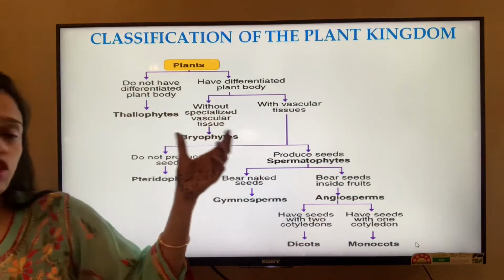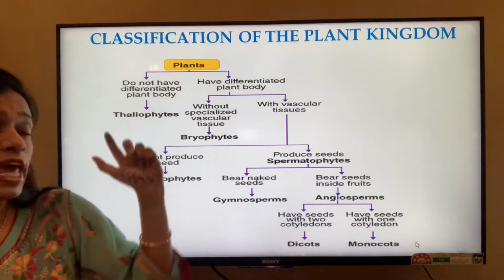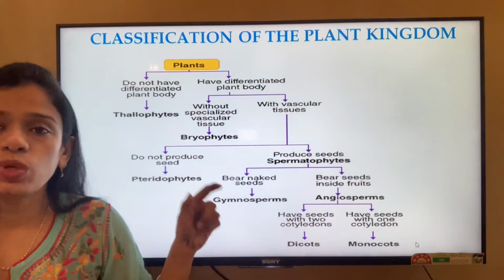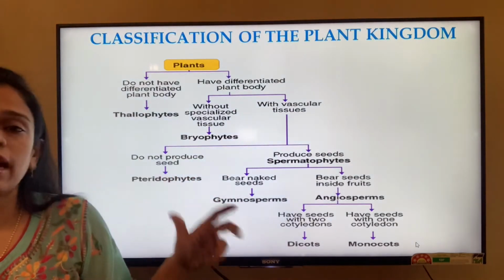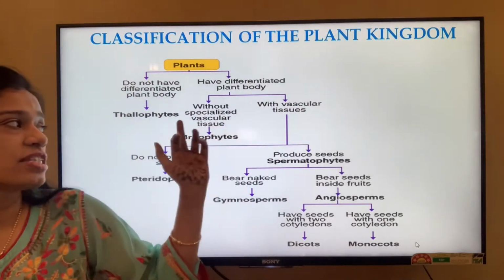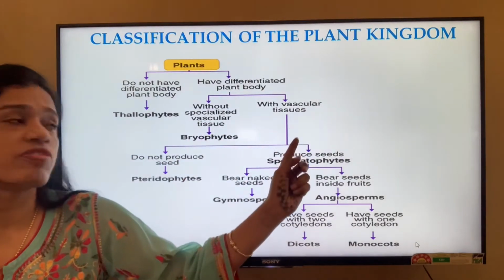And under differentiated plant body, there is another division which I talked about in the previous slide, that is, with specialized vascular tissue or without specialized vascular tissue.